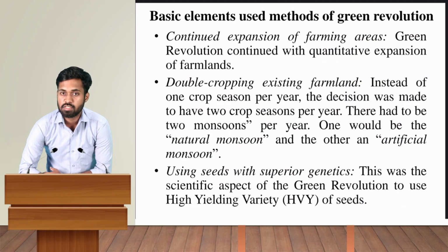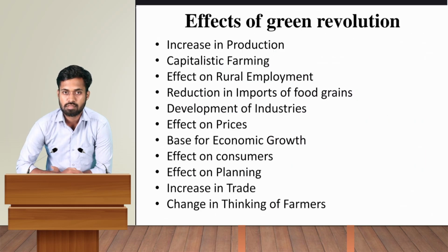Now the basic elements used during the Green Revolution. The first is continued expansion of farming areas. Second, double cropping of existing farmland. And the third, using seeds with superior genetics. In short, for producing higher-yielding varieties of seeds, we mainly focused on two methods: hybridization and genetically modified crops, also known as genetically modified organisms.